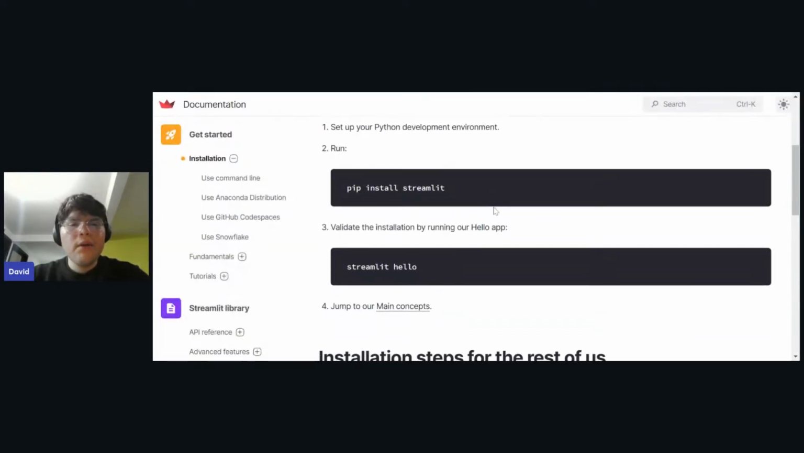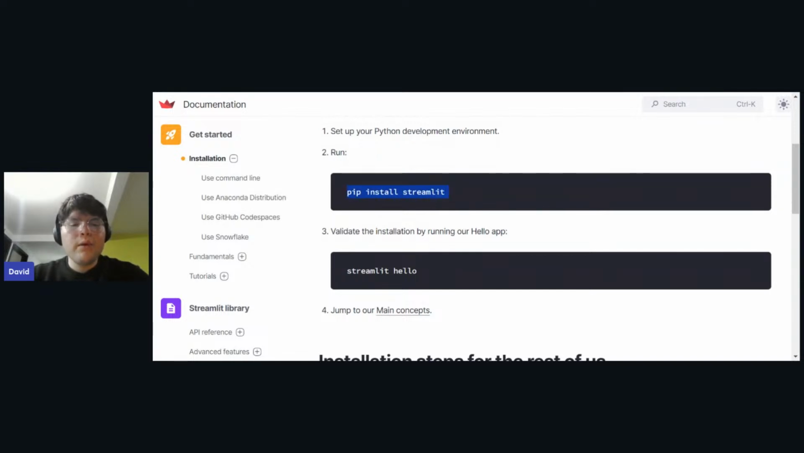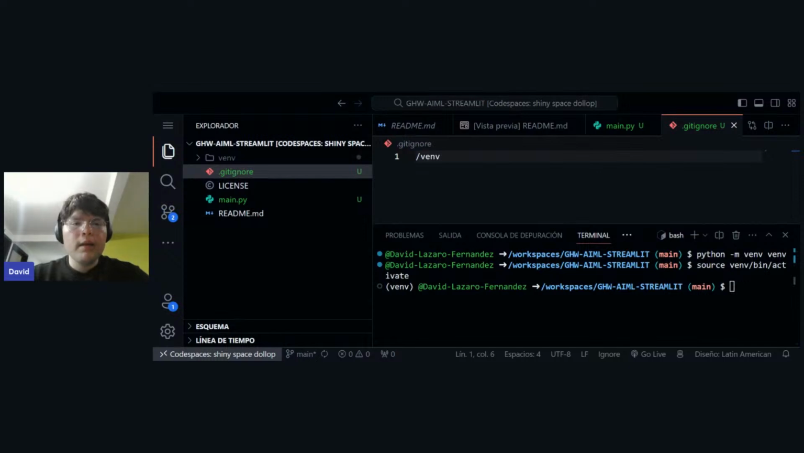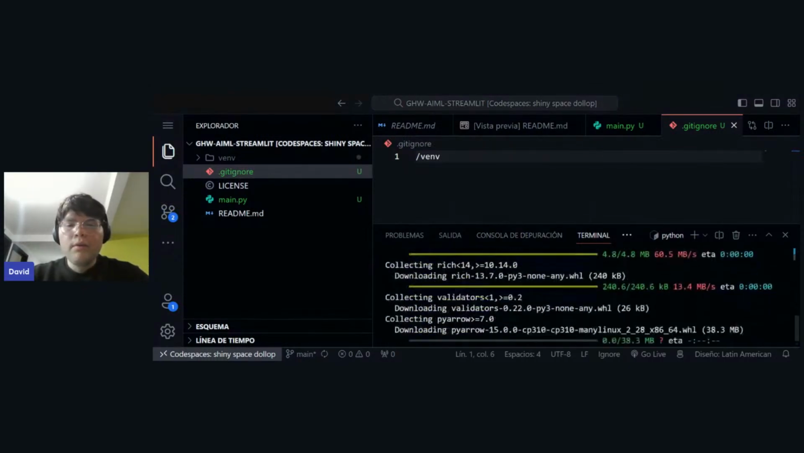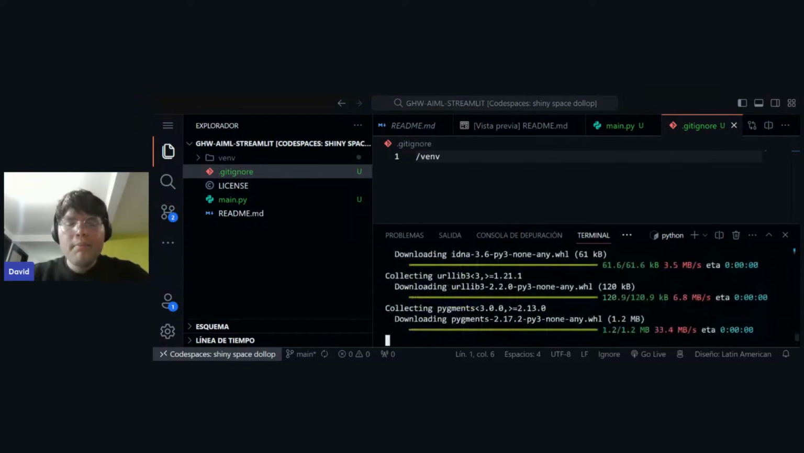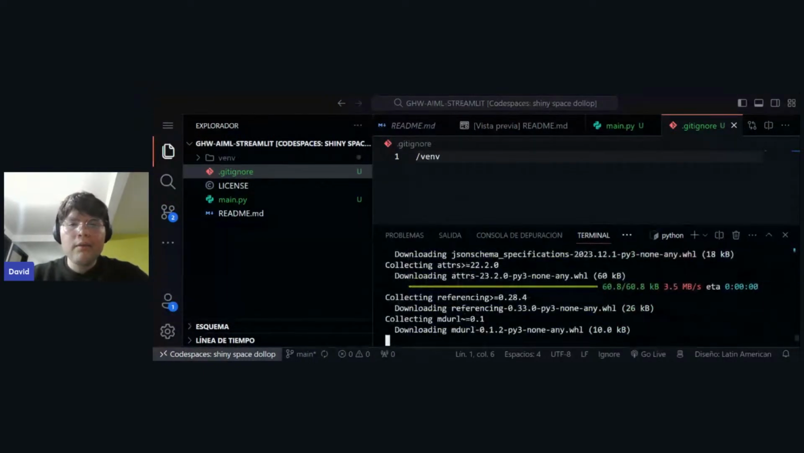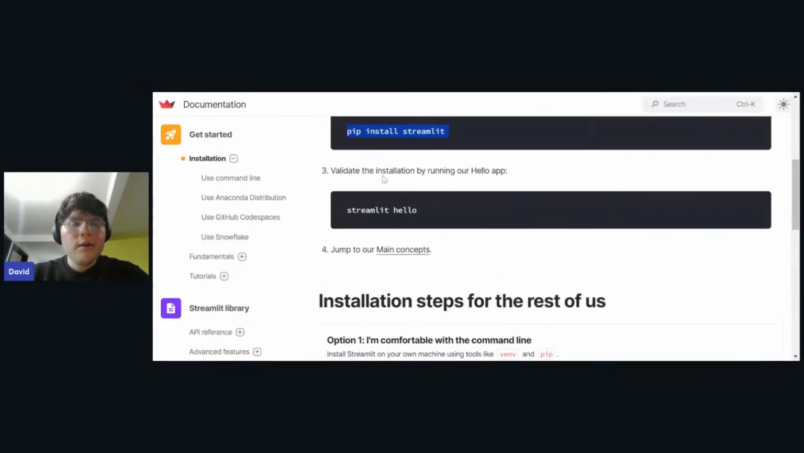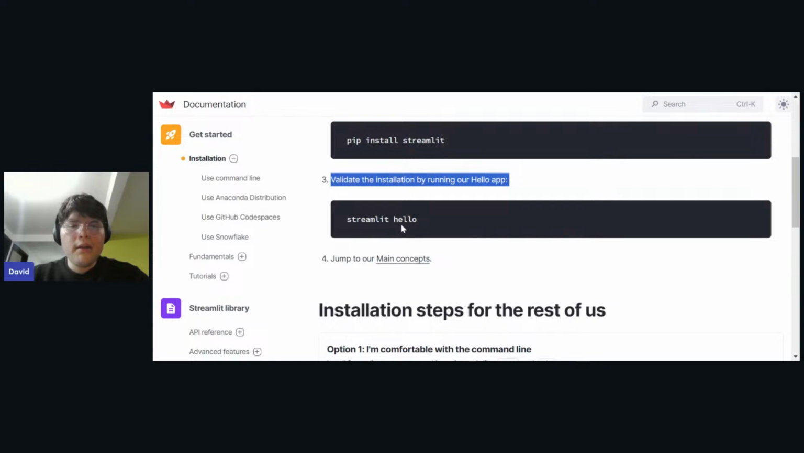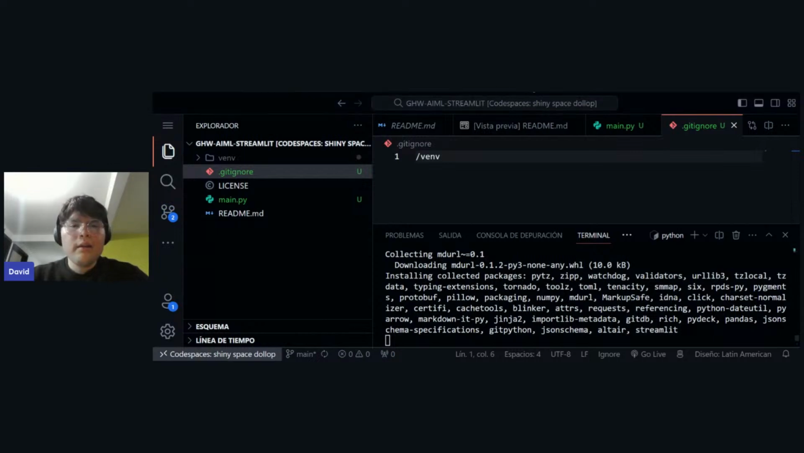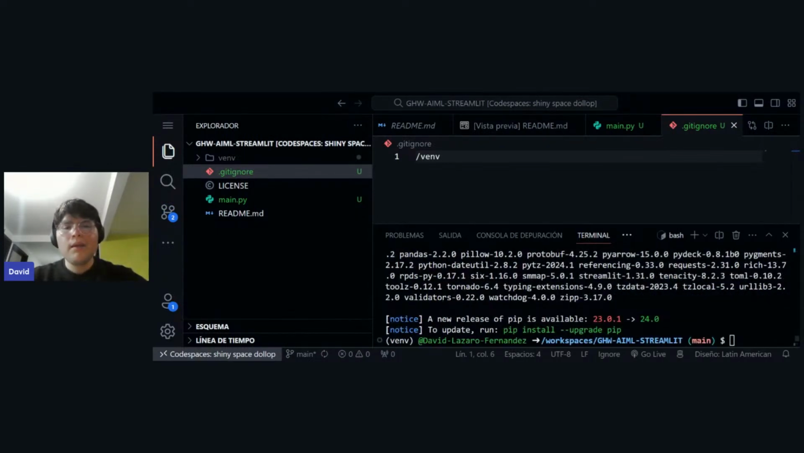As we can see, for running Streamlit, we first need to install it with pip. So let's go again to our project and just use pip install streamlit, right? We're going to see that we're installing a lot of things that we need for Streamlit. While it takes off, we're going to see what else we need to do. We need to validate the installation by running our Hello app. Okay, this is still downloading, so we're going to assume that we have already seen that.